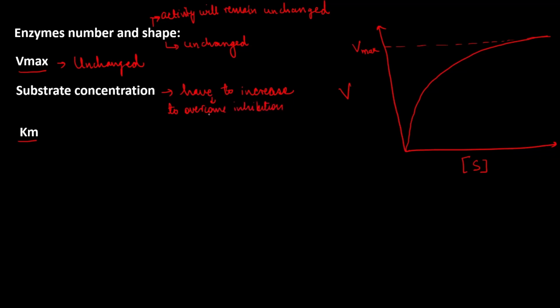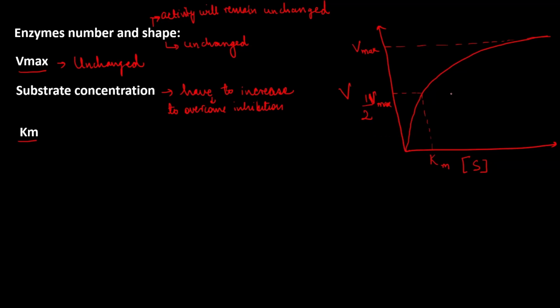Now, if the substrate concentration is increased, what will happen to the Km? So what did I tell you about Km in the last class? So this is Km, and this is half Vmax. Km is the concentration of the substrate at which an enzyme can achieve half Vmax, half of its maximum velocity.